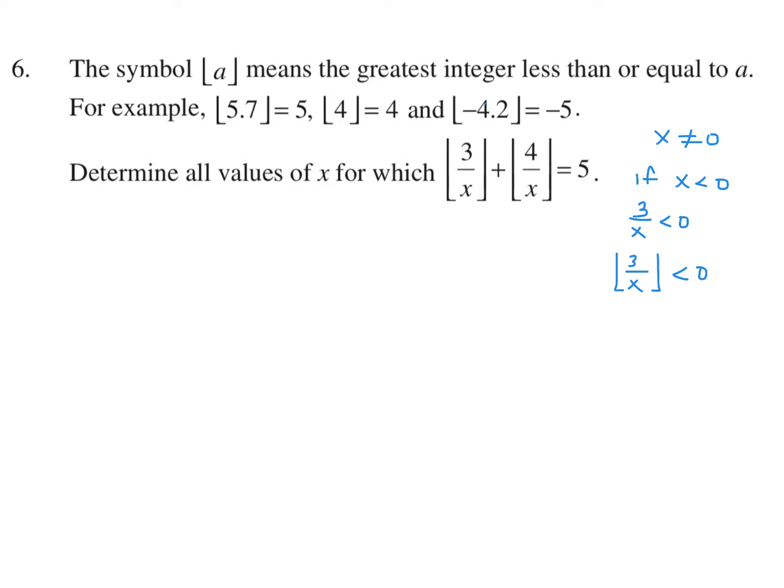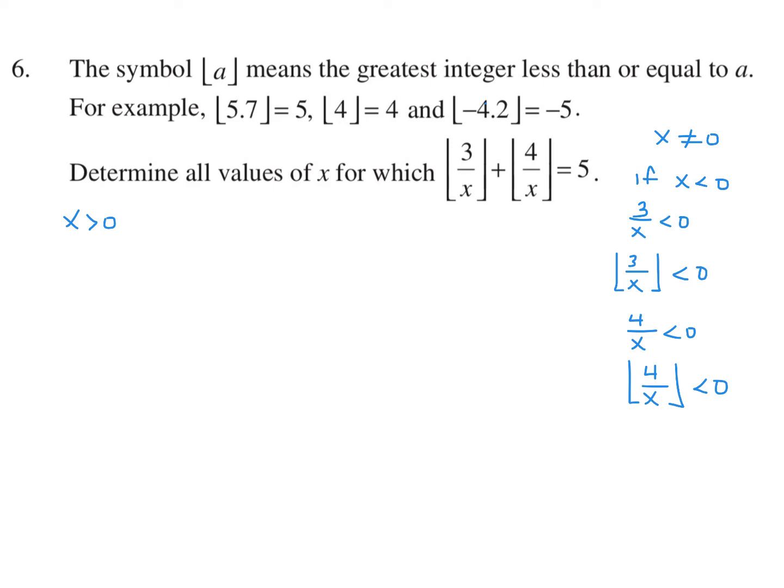In a very similar way, 4 over x would also be less than 0. And when you did the bracket, it would also be less than 0. So this and this would both be less than 0. When you added them, obviously there's no way they could be 5. Two negative numbers added together would never be able to equal a positive number. So my only conclusion is that x is greater than 0. Okay, so that is the first thing we needed to establish.